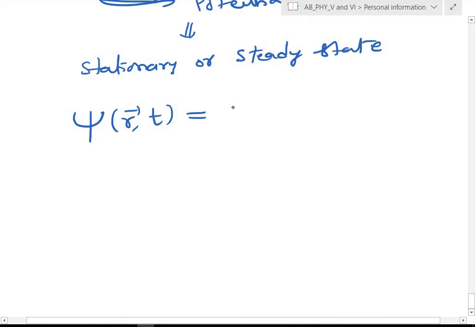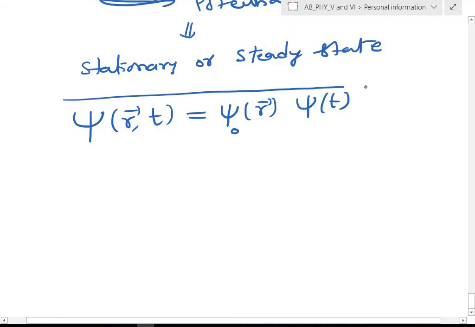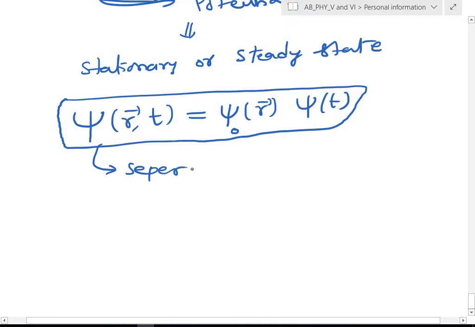We can write it separately, as a function of r and a function of t, breaking it here. This is in the language of PDE, partial differential equations, called separation of variables. It works in many cases.